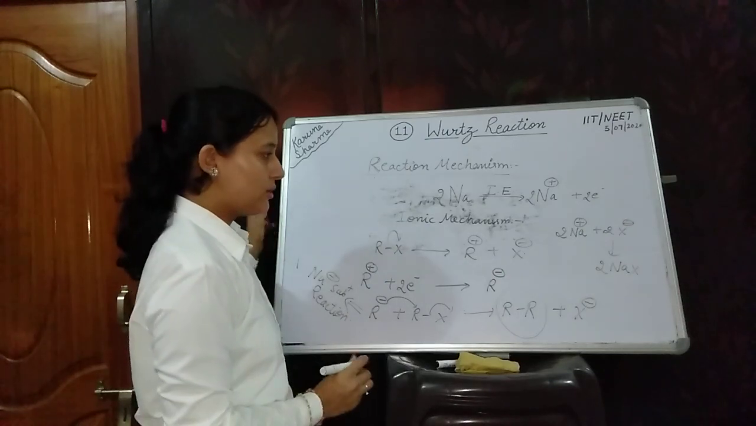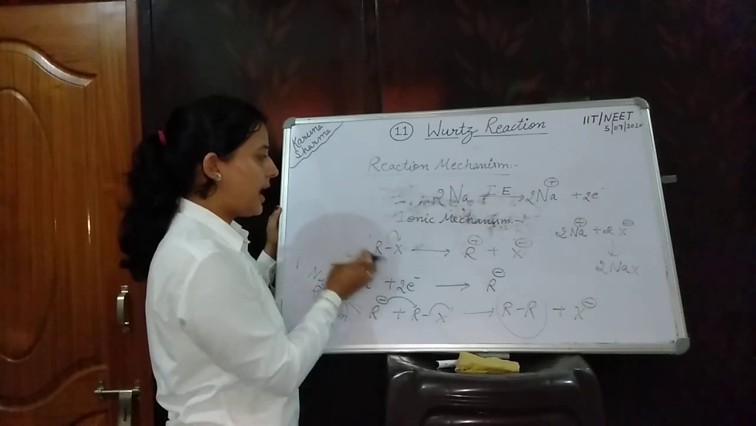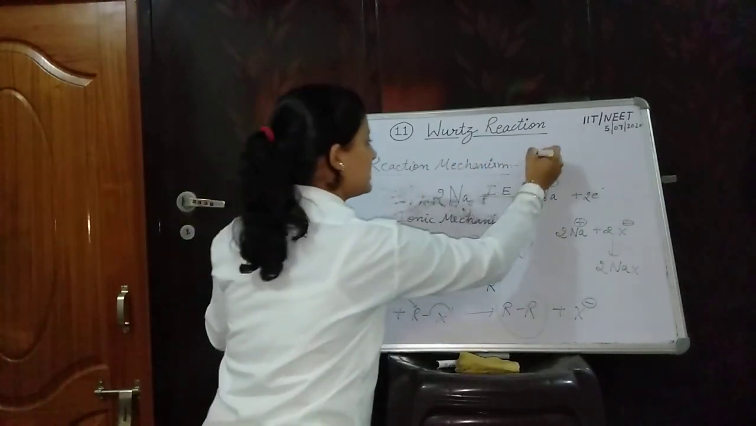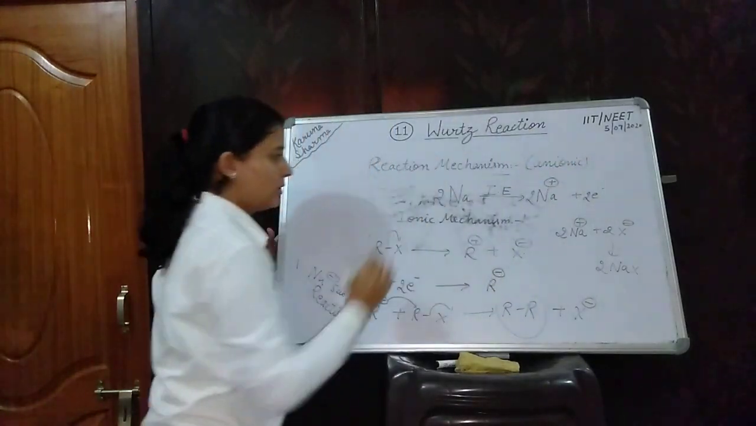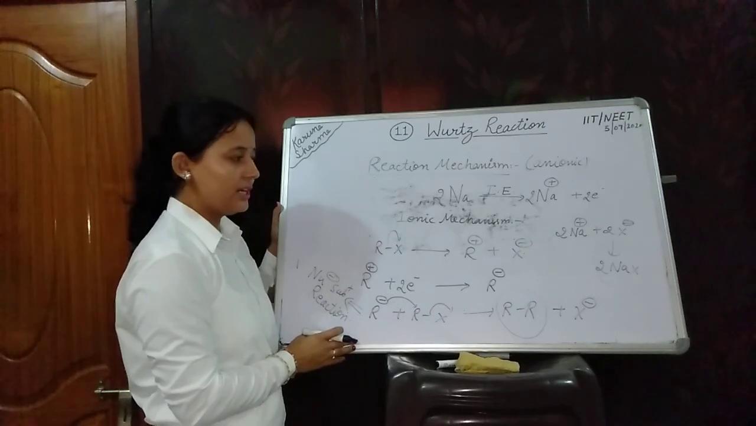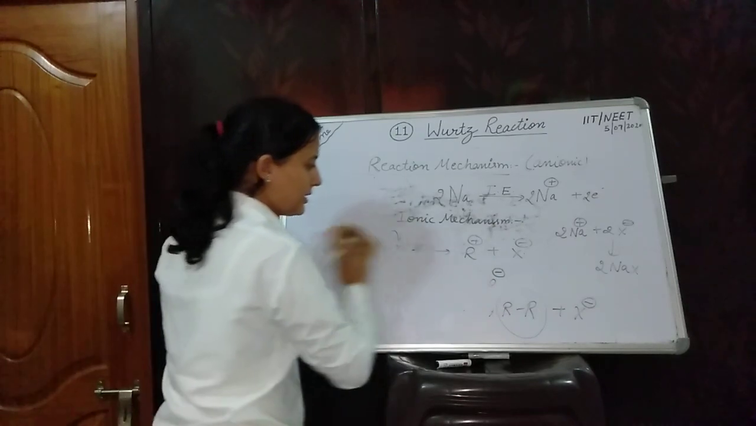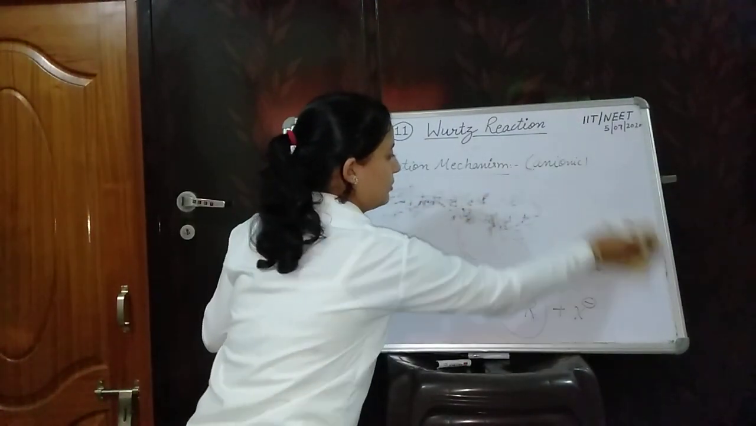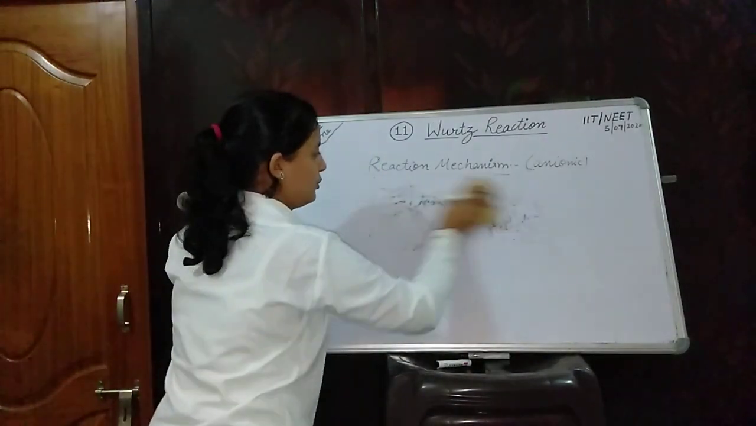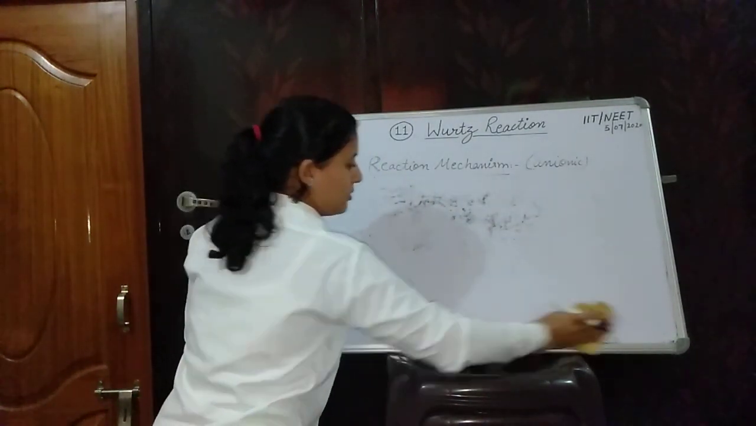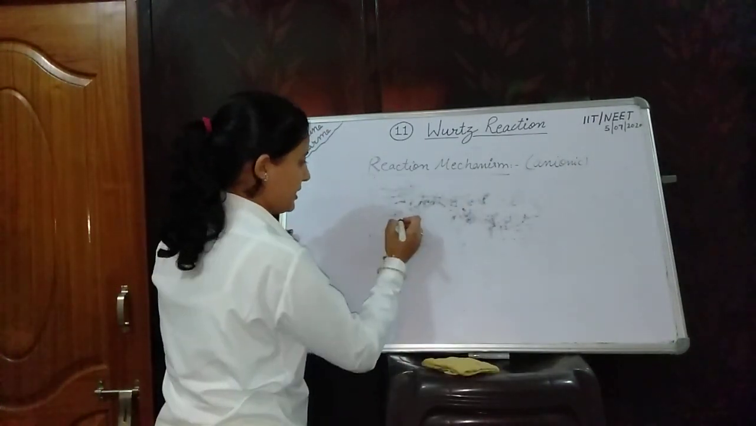Okay, I have explained both mechanisms, free radical as well as ionic, or you can say anionic mechanism. Hope so far you have cleared both of these two. Last but not least, I am giving you some problems. You should try them on your own, and if you are feeling any doubt, you can comment to me in the comment section.